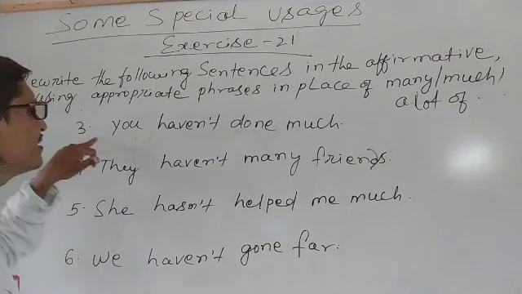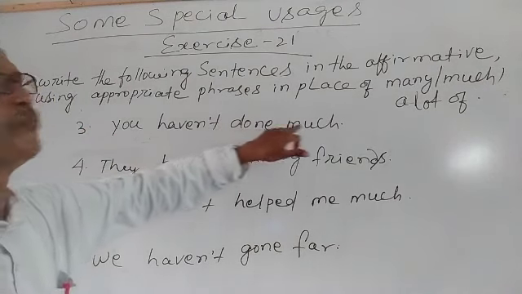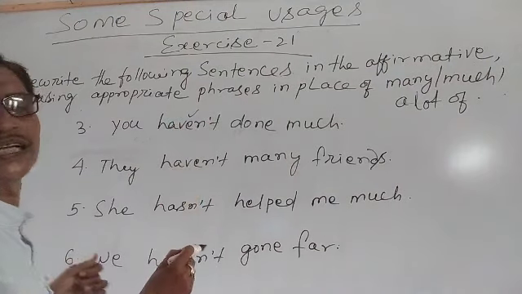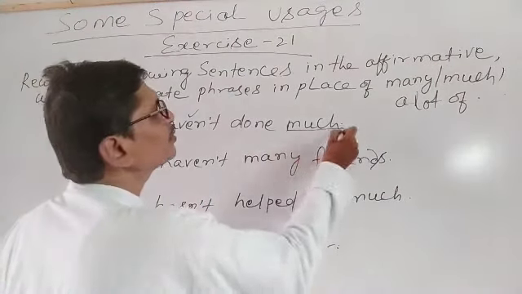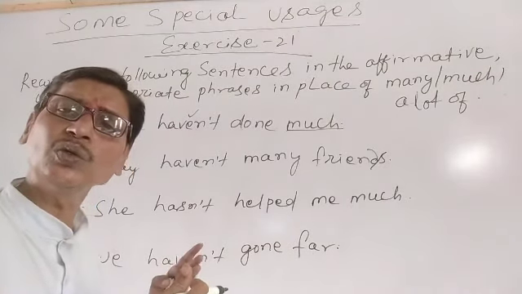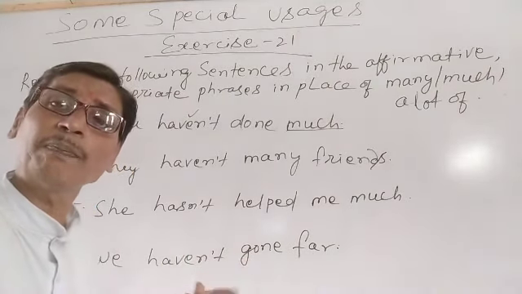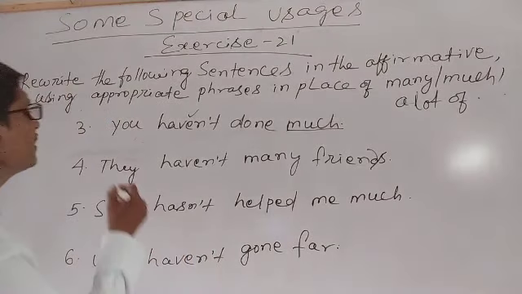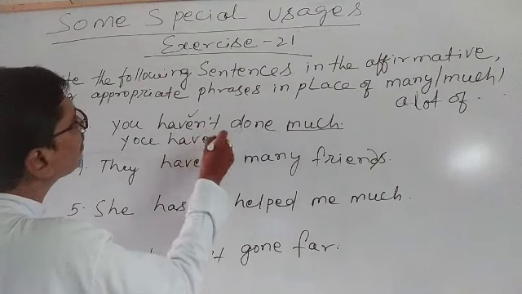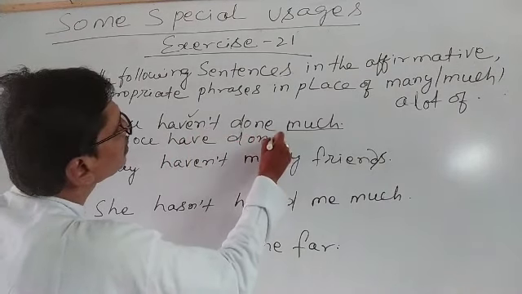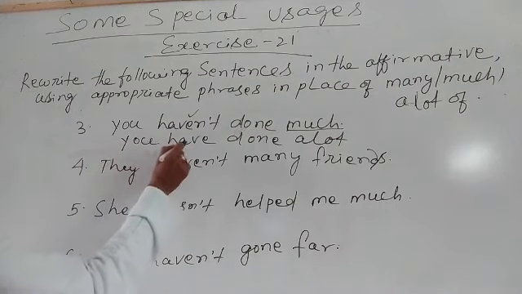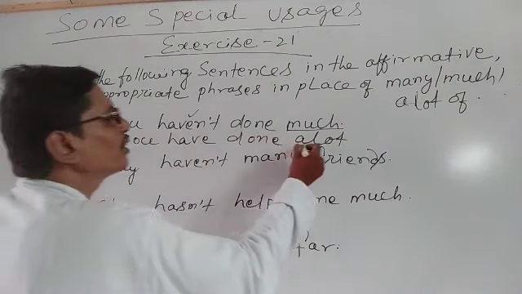What does it say? You haven't done much. Here the sentence is a negative sentence, therefore we have used much. We have to convert it into a positive sentence, that means an affirmative sentence. What will it be? You have done a lot. We can write like this. This is a positive sentence. Therefore we have used a lot.